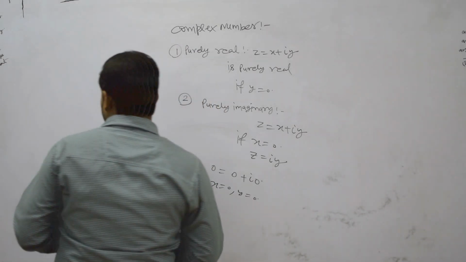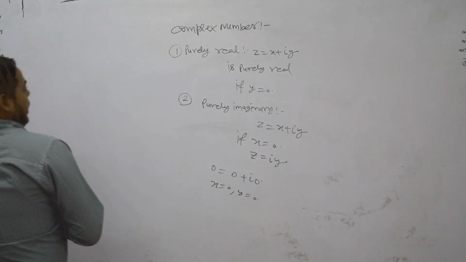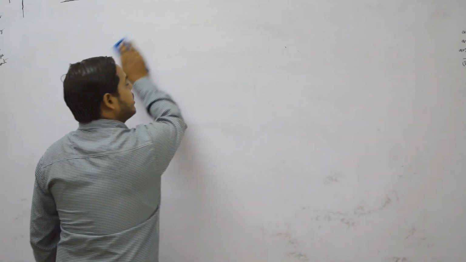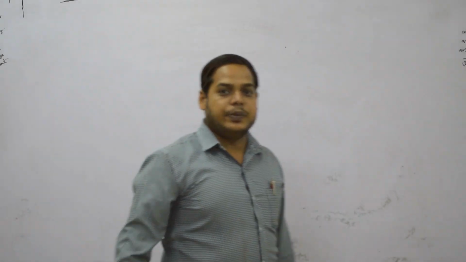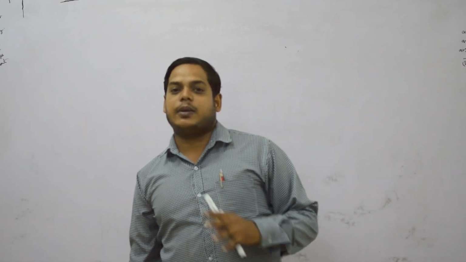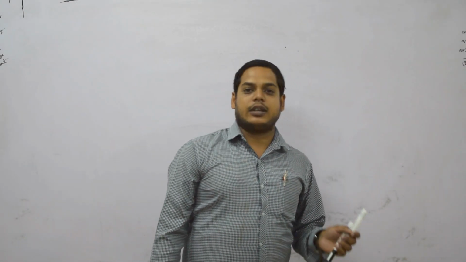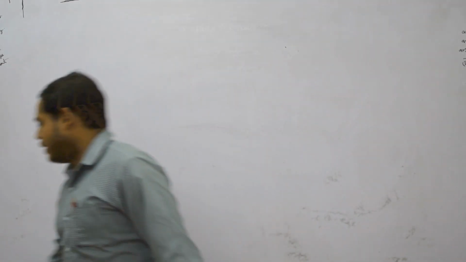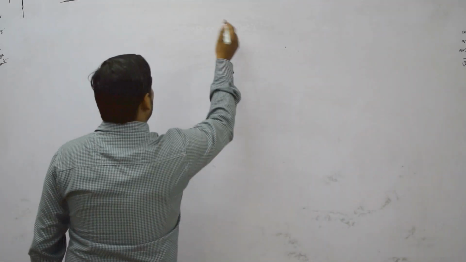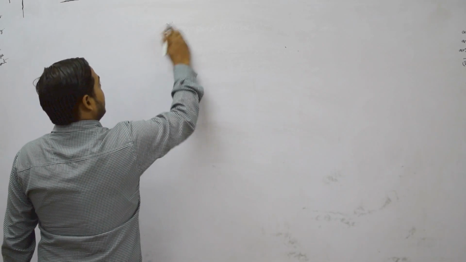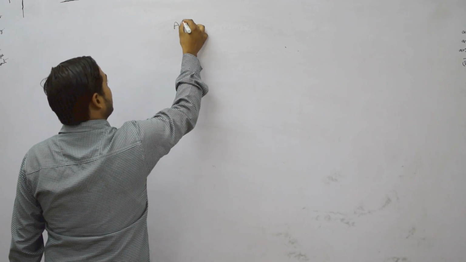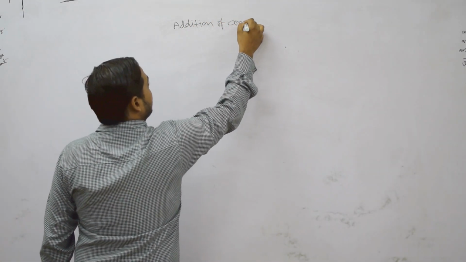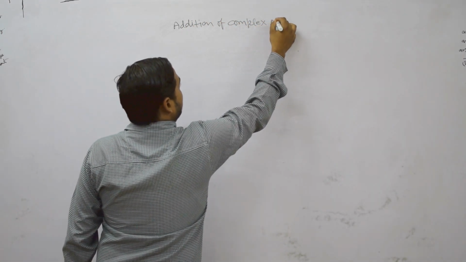Okay. Now we will discuss, in complex number, like in real number, we know about addition, subtraction, multiplication, division. Similarly in complex number, addition, subtraction, multiplication, division also hold. So we want to know about addition of complex number.